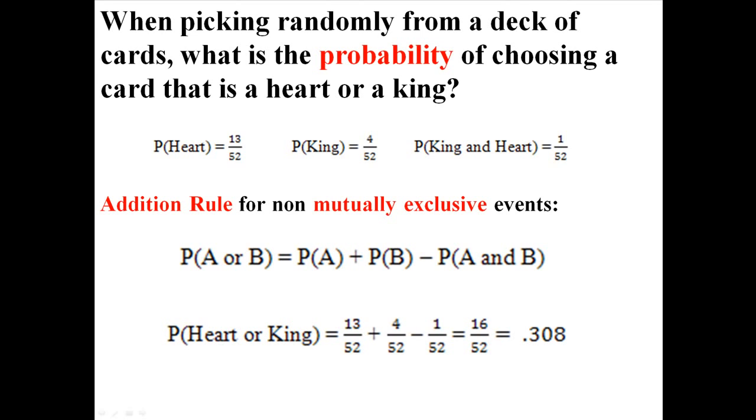It would be the probability of getting a heart, which is 13 over 52, plus the probability of getting a king, which is 4 over 52, minus the probability of getting something that is both a king and a heart, which is 1 over 52. So you would end up with 16 over 52, or about 31%, 0.308. So that's how you would do the addition rule for events that are not mutually exclusive.